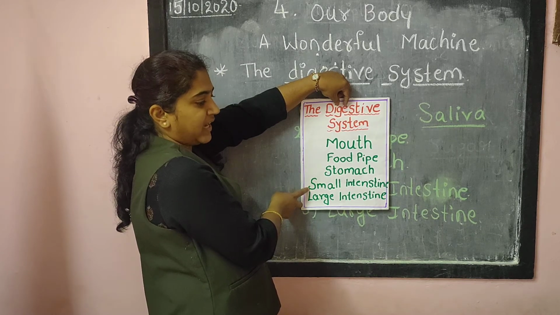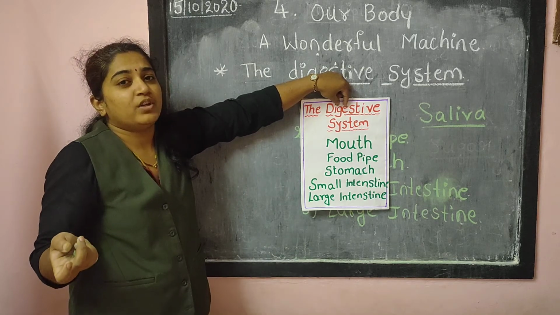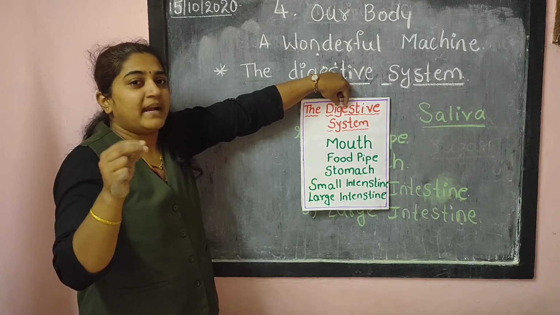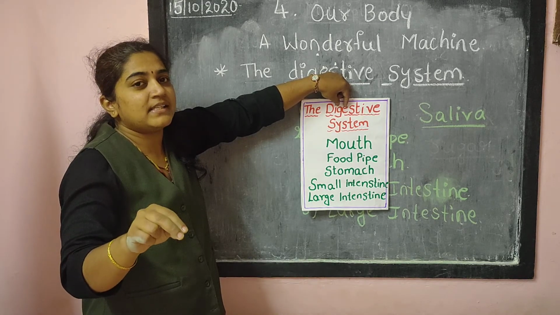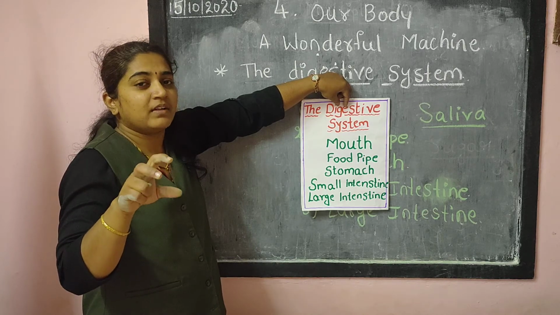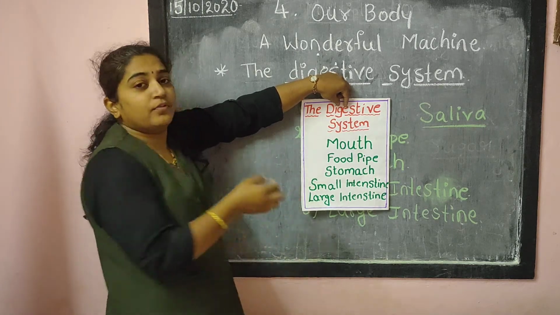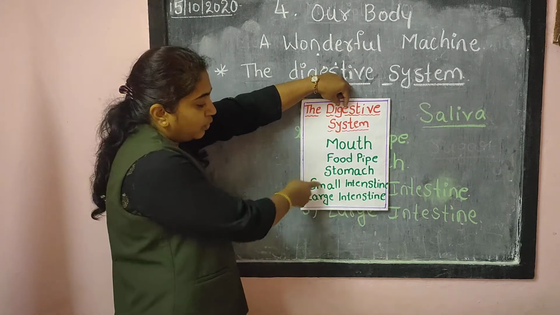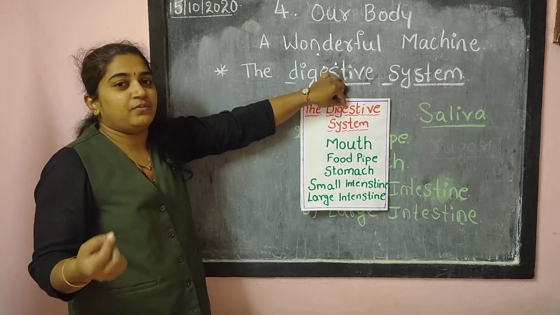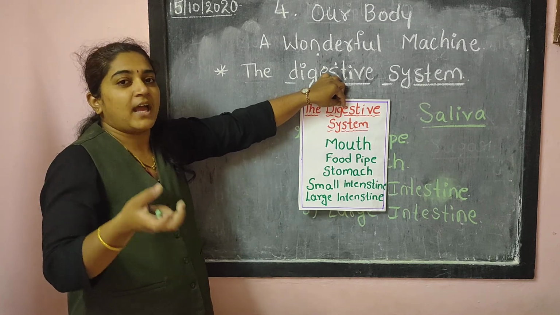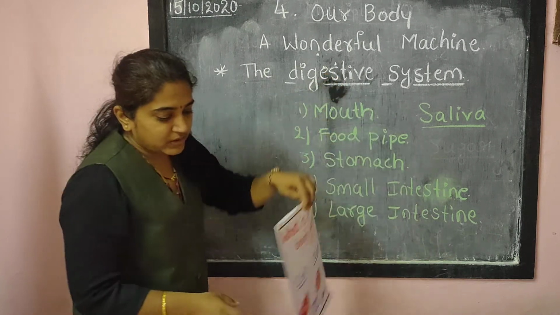In the small intestine, what will happen? It will convert it into nutrition. How? Some juice will be mixed. It will mix with the blood vessels. The blood vessels will pass it to all our body. We will get the nutrition. Some part of the food will not be digested. That will go to the large intestine. In the large intestine, water is absorbed, and the undigested food will go out of our body.